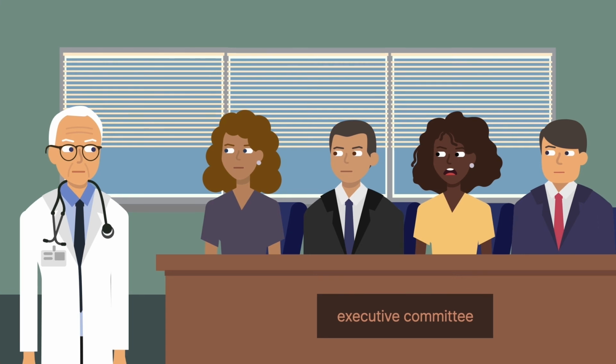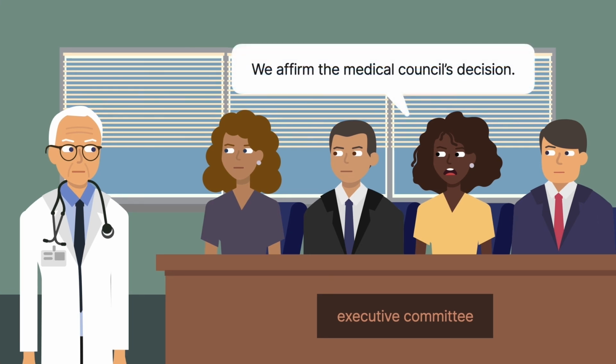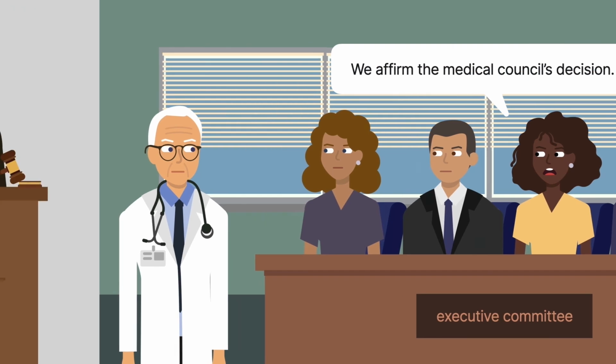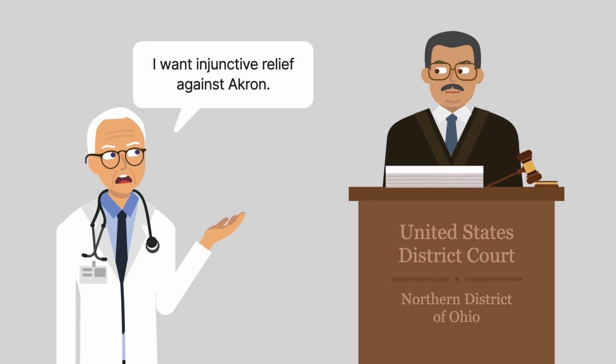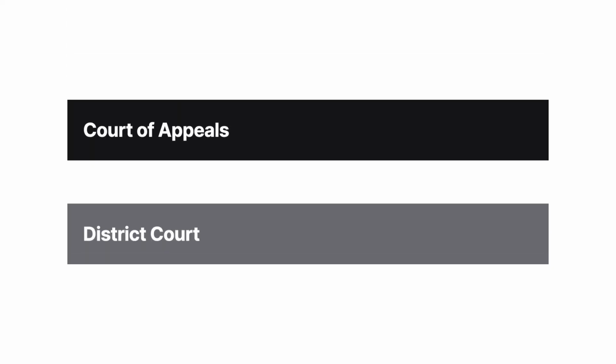Consistent with hospital bylaws, Sokol appealed to an executive committee, which affirmed the medical council's decision. Having exhausted all other options, Sokol turned to the courts. Sokol asked for injunctive relief against Akron, which the federal district court granted for two reasons. First, Sokol received insufficient notice of the reasons for the medical council's decision. Second, that decision was arbitrary. Akron appealed to the Sixth Circuit.